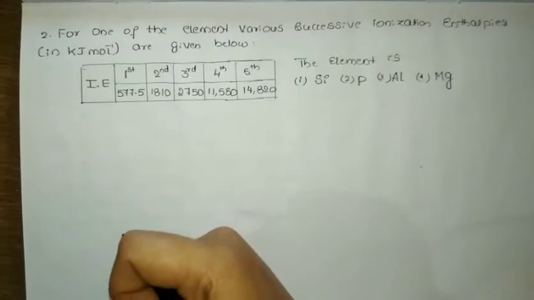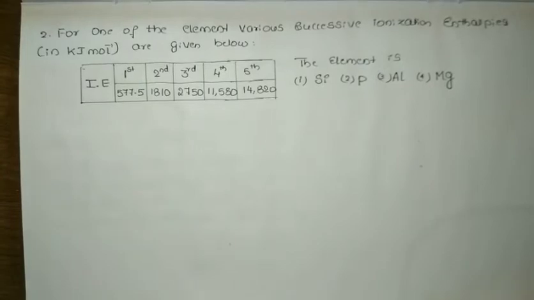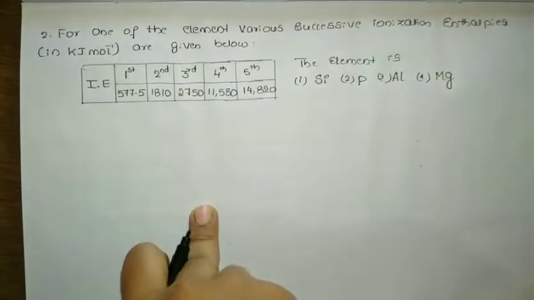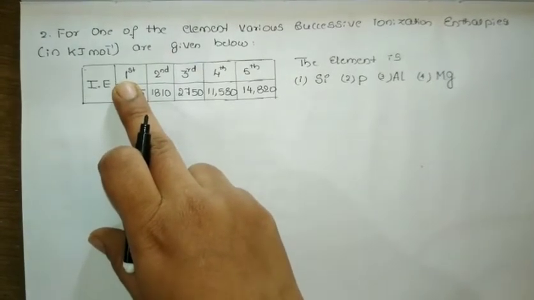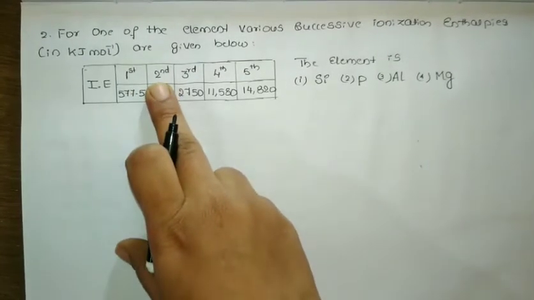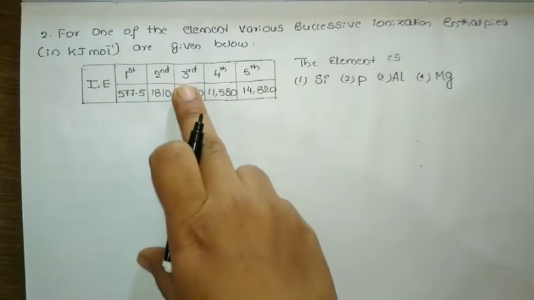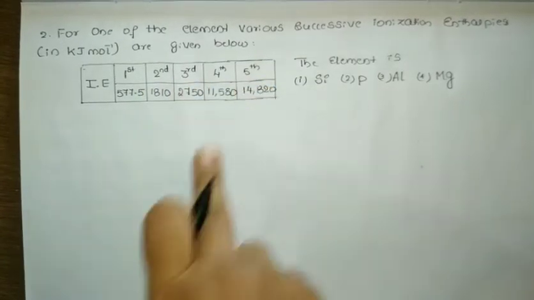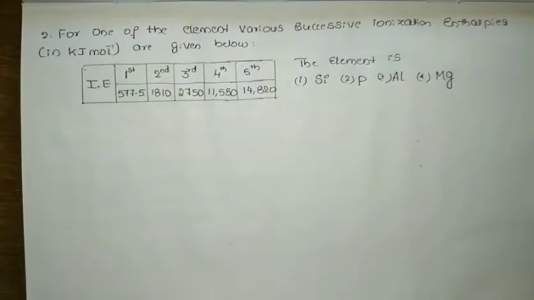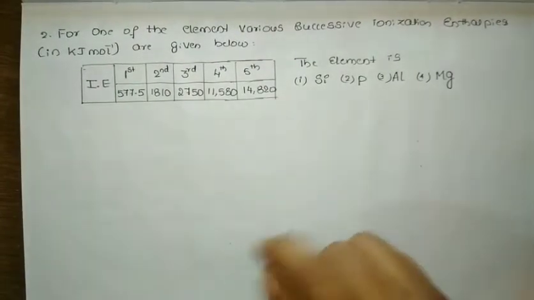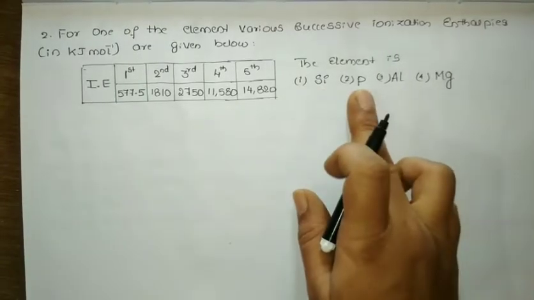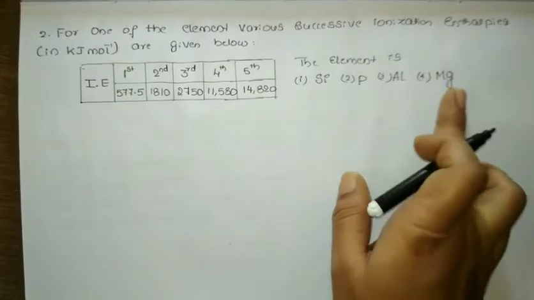Agree? So first, second, third, fourth, fifth represent the energy required to remove the first outermost electron, the second outermost electron, and the third, fourth, fifth like that. We need to tell which element it is, whether it's silicon, phosphorus, aluminium or magnesium.